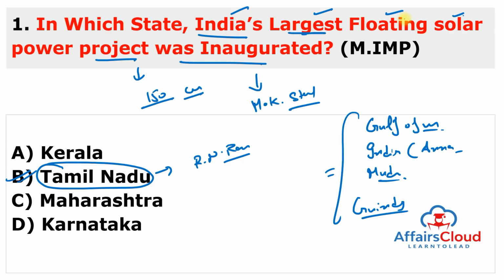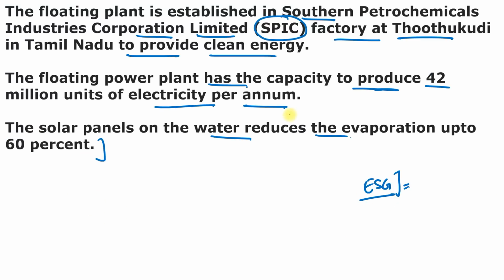So remember, India's largest floating solar power project was inaugurated in Tamil Nadu. Exact place you all know, exact place is Thoothukudi. So now we are moving to next question.